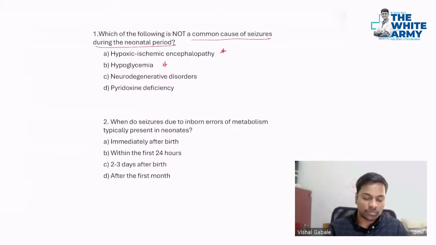Hypoglycemia, yes, it can happen. Neurodegenerative disorders, you guys can obviously tell it's mostly seen in the adults. That's the answer. And pyridoxine deficiency can also be seen in the children. So that's not the answer. So C is the answer. Now, when do seizures due to inborn errors of metabolism occur? This is one question which will come back after the discussion.